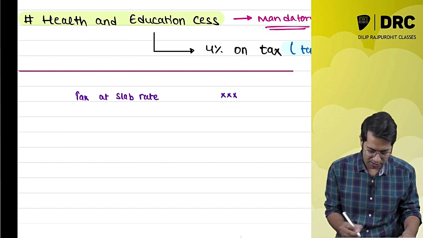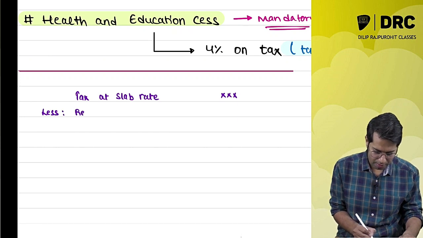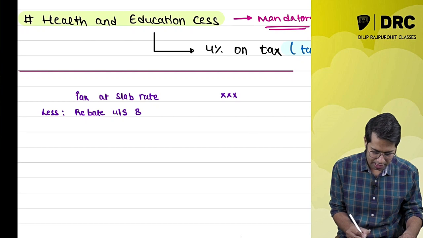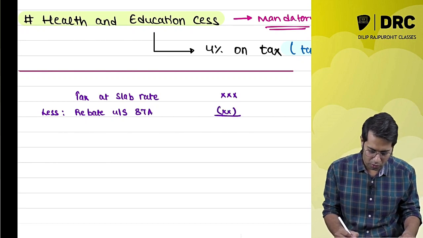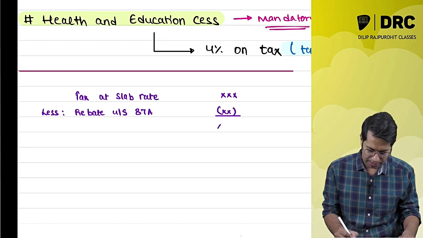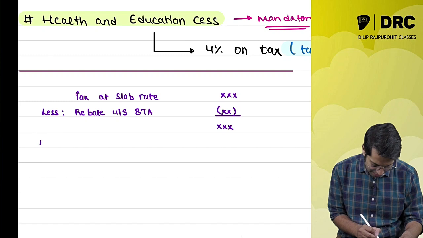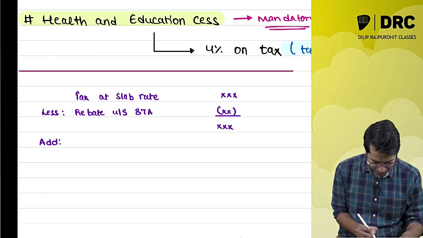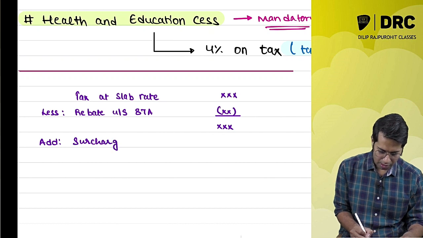So whatever taxes you are getting from this, less rebate under section 87A. So rebate will be applicable only if your total income is up to rupees 5 lakhs. After subtracting rebate, add surcharge.